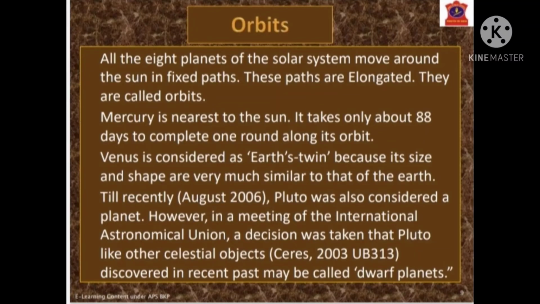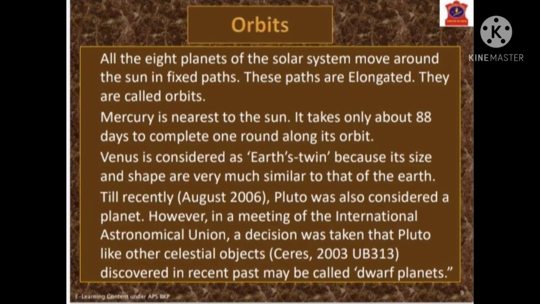Now we will talk about orbits. All the 8 planets of the solar system move around the sun in fixed paths. These paths are elongated. They are called orbits. Mercury is nearest to the sun. It takes only about 88 days to complete one round along its orbit. Venus is considered Earth's twin because its size and shape are very much similar to that of the Earth.